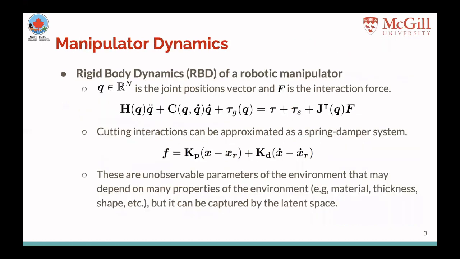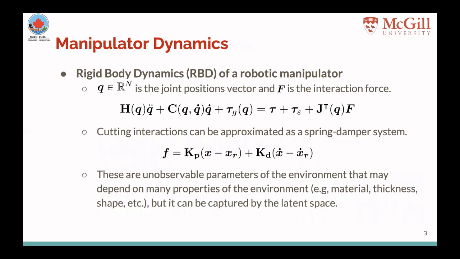The rigid body dynamics of a robotic manipulator can be defined as this equation, where Q is the joint positions vector and F is the interaction force. On the left-hand side, we have inertial terms, Coriolis terms, and the gravity terms. While on the right-hand side, we have joint torques, joint frictions, and the Jacobian matrix multiplied by the interaction force.